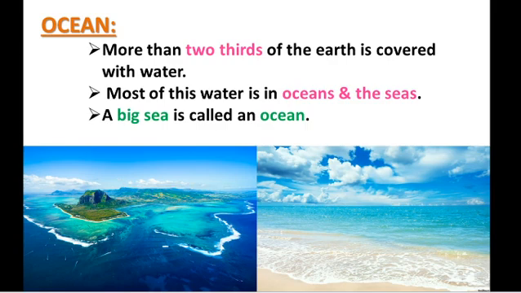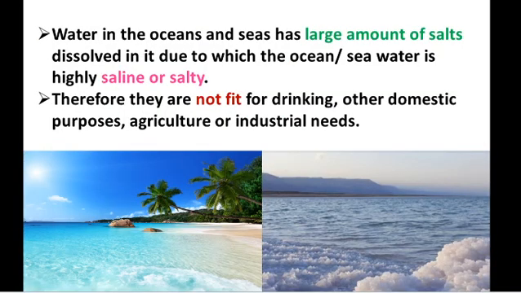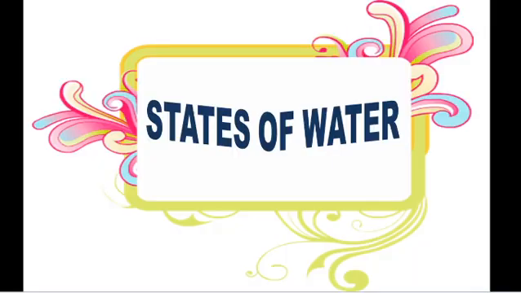And the second one is ocean. We know our earth is covered by 2/3 of water. The 2/3 of water is nothing but oceans and seas. Ocean means a big sea is called ocean. So ocean and seas have the same meaning but the size differs. This ocean and seas has water in it, but it tastes salty. So we call it saline water, salty water. They have a large amount of salts dissolved in it. So this is not fit for drinking or domestic purpose or in agriculture fields or in industrial needs. It cannot fit.